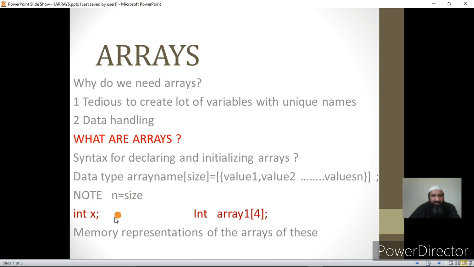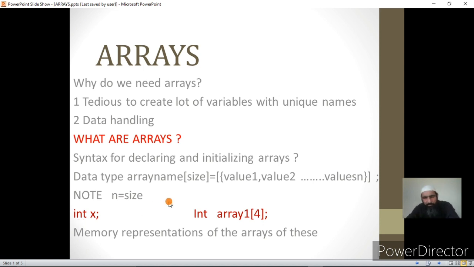So x is a single memory location, 2 bytes in size, on which integer operations can be performed, and the name of the location is x. It has got an address as well. As I told you, a memory location has three properties. One is data type, so the data type of the location will be int. One is the name, so the name of the location is x, and one is the address.